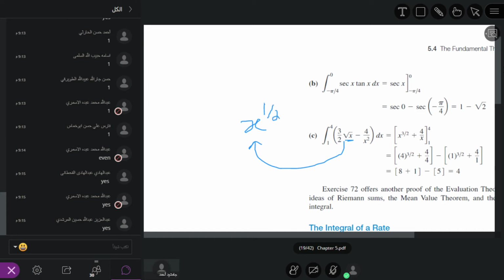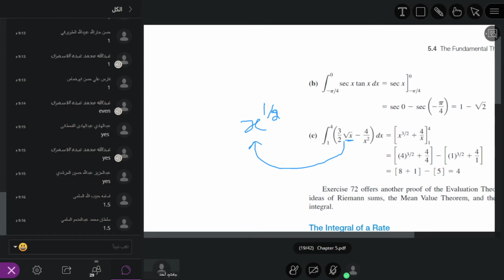If we add 1 over 2 plus 1, how much is it? Yes, 1.5, which is equal to 3 divided by 2.